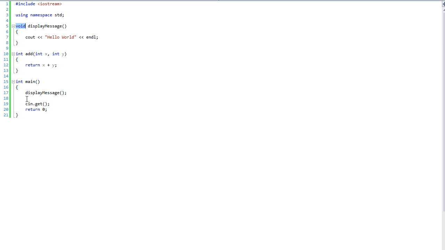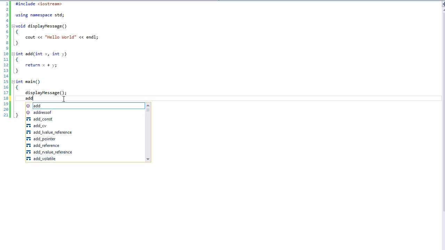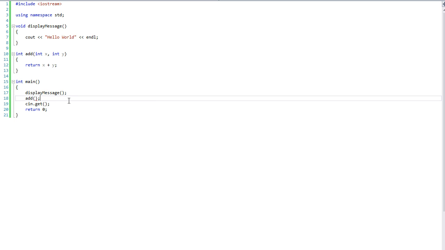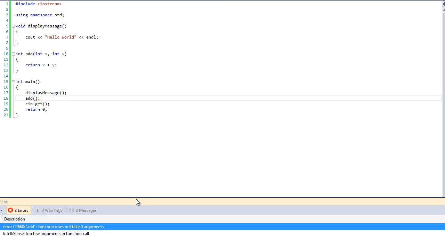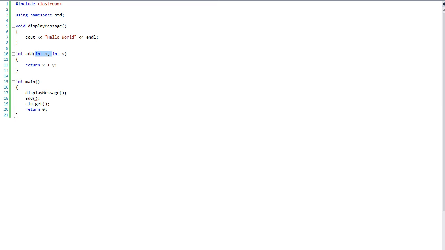If it has anything else, it must have return and then something here. So displayMessage, alright, fine. That's how you call that function. Now let's call add. Uh-oh, what's going on here? Function does not take 0 arguments. You see add here needs to have an x and y. Those are called parameters. When you call the function, those are called arguments. 3, 4. So x becomes 3, y becomes 4.